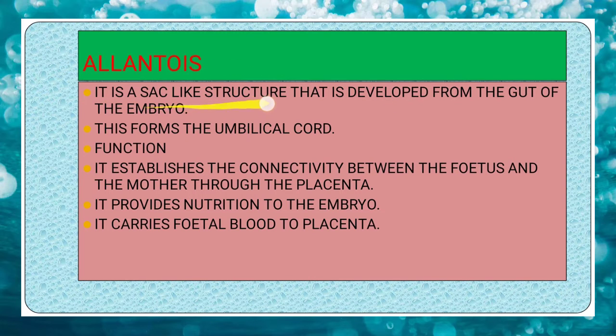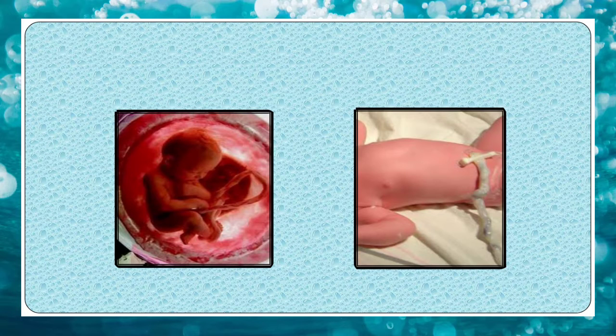Allantois. It is a sac-like structure that is developed from the gut of the embryo. This forms the umbilical cord. Function: it establishes the connectivity between the fetus and the mother through the placenta. It provides nutrition to the embryo. It carries fetal blood to placenta. Here you can see the umbilical cord, which is a tube-like structure.